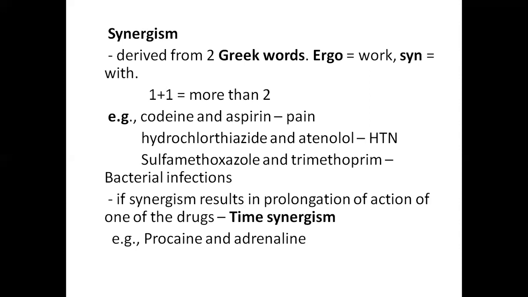And chlorothiazide and atenolol. Chlorothiazide is a diuretic, whereas atenolol is a beta blocker. So if we combine these two, we will get more response when compared to the individual drugs in the treatment of hypertension. And another example is sulfamethoxazole and trimethoprim in treatment of bacterial infections. Sulfamethoxazole inhibits the folate synthase enzyme, whereas trimethoprim inhibits the dihydrofolate reductase enzyme. So if these two are combined, the effect is more efficient.